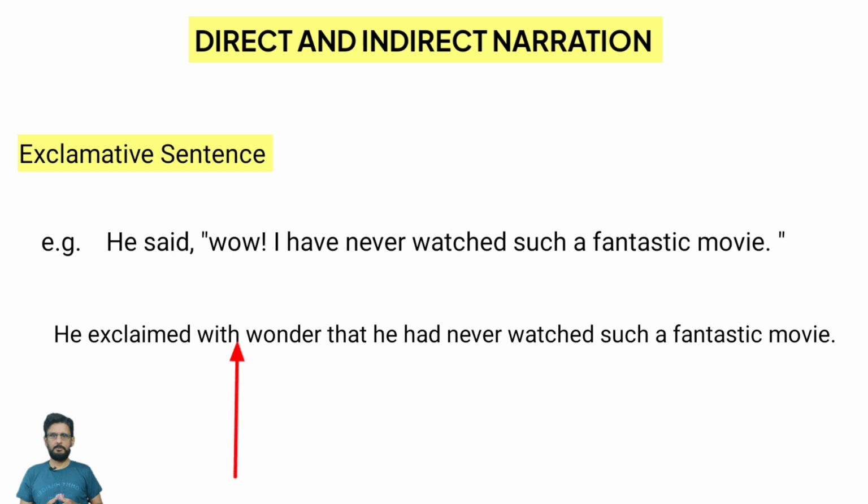And we use the words with wonder for what? We used it for the expression wow. Right? Wow is basically an exclamatory word. We have changed this exclamatory word with an appropriate word in the indirect speech, with wonder.